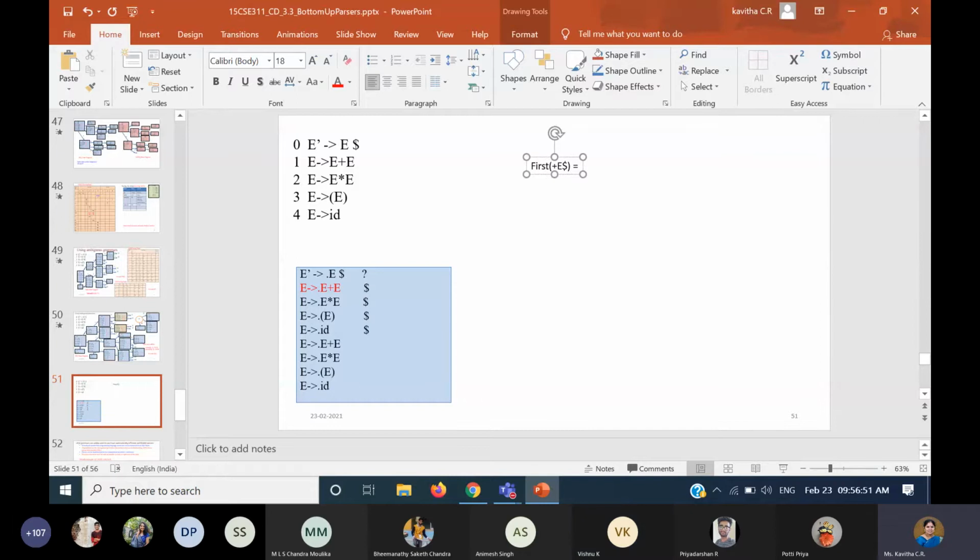So when you find the first of plus E dollar, what will be the symbol that will be present in the first set? It will be plus. So this is important. Whatever I expanded just now, I'm going to add this look ahead symbol, which is a new look ahead symbol. And this plus is maintained for all these rules. Okay, for all these rules, I have to maintain this plus because of the new expansion.